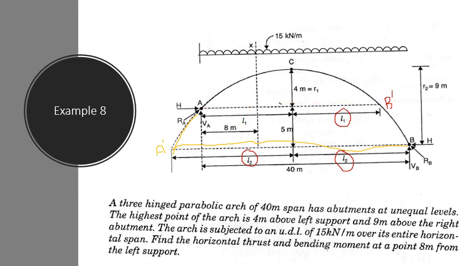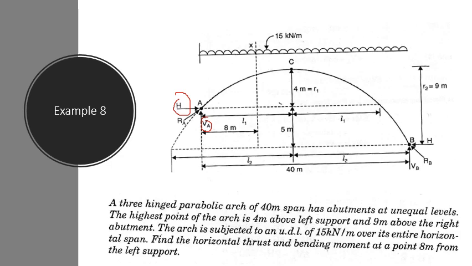So here you draw the horizontal line and divide this into two arches. And then mark the reactions at the support springing levels. So here you can see the reactions H and VA at the springing levels.